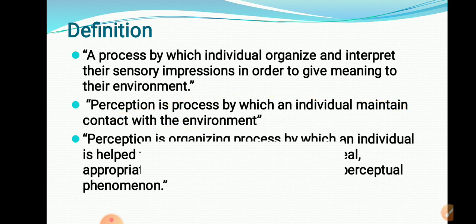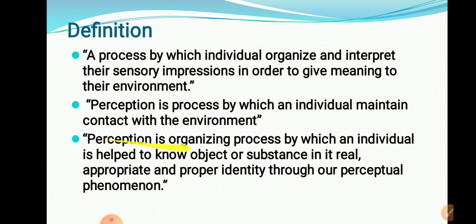We try to give meaning to that particular information, those things. That is perception. Perception is the organizing process by which individuals come to know the object or substance in its real, appropriate, proper identity through our perceptual phenomena. That means we are able to identify the objects in their real position. For example, if different seeds are put in front of you, wheat, maize, bajra, jowar, we try to identify that particular seed of wheat, that seed of maize, that seed of bajra, and we give meaning to those seeds.